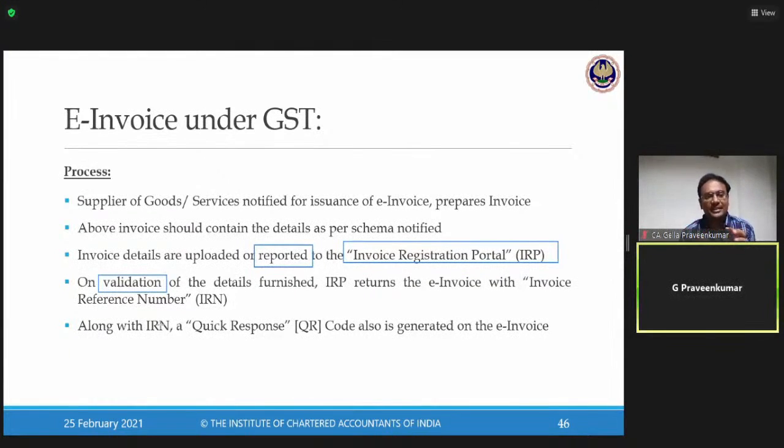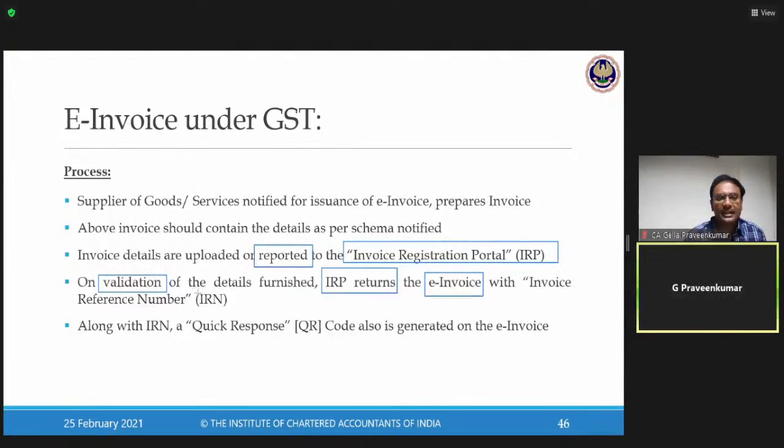So the government has a set of validations, such as the GST number or the calculation of your invoice details. Some sort of validation is done on this IRP, the Invoice Registration Portal, the government portal where your invoice is registered. Once the validation is successful, this IRP returns something called an e-invoice.